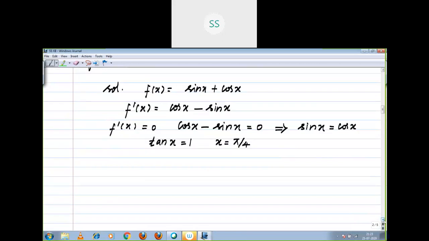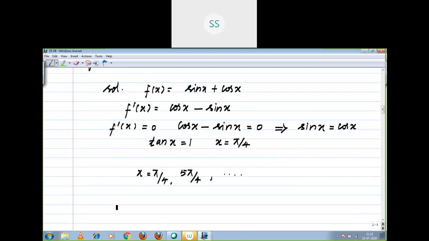Here they are expecting the maximum, no? We have to know at which angle tan is 1. x is equal to pi by 4. Next, going on, now we have to see f double dash of x, you want to find, right?